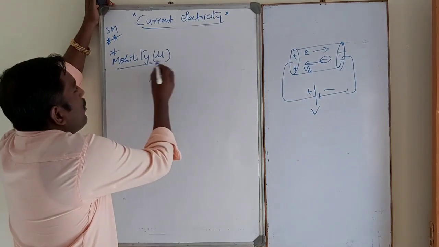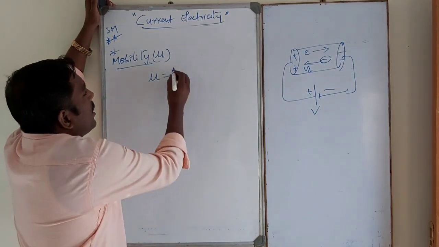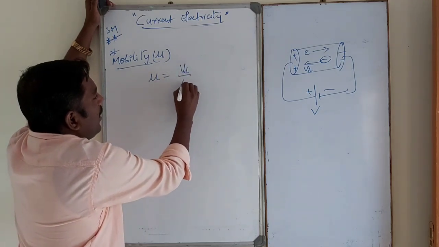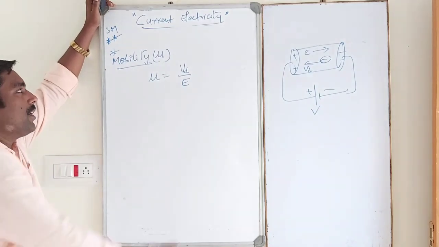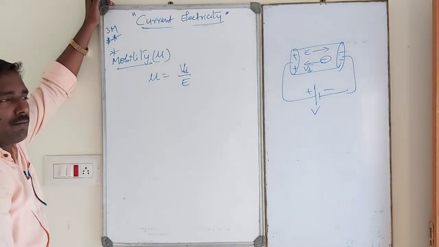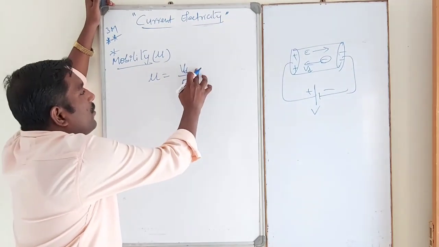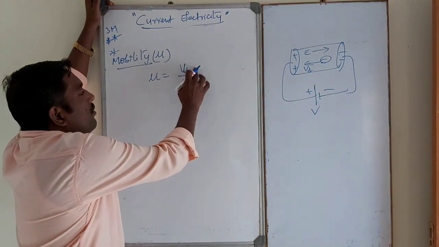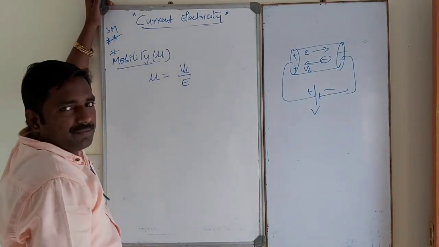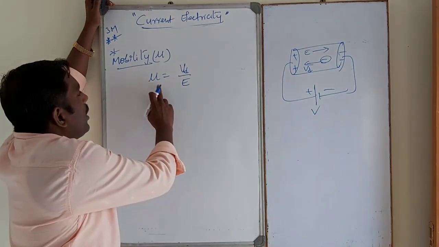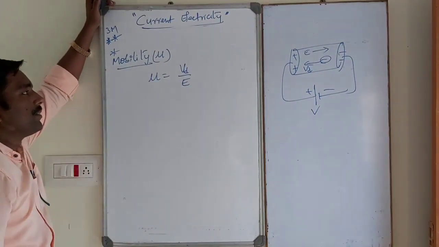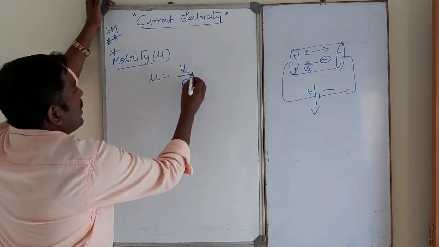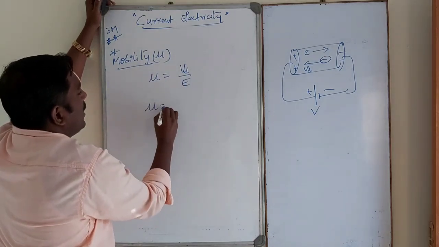Mobility means the drift velocity of the electron under electric field. It is the ratio of drift velocity to electric field, that is, drift velocity per unit electric field. What is the SI unit of mobility?